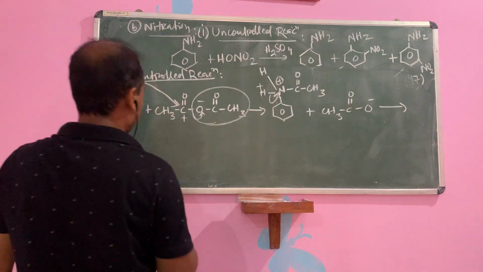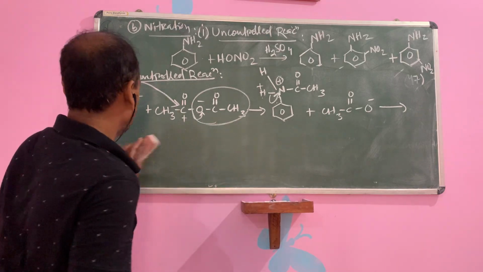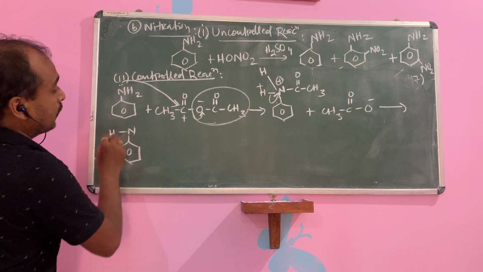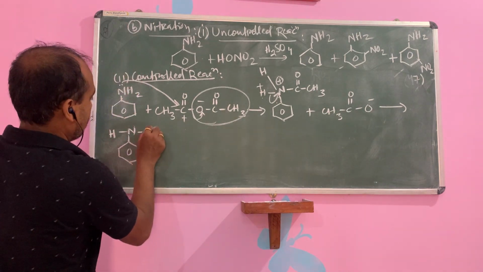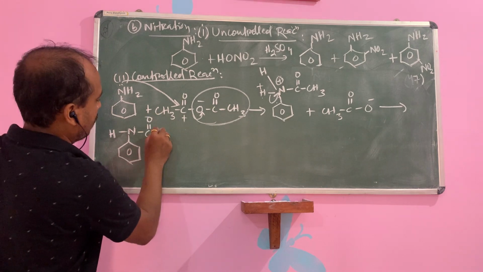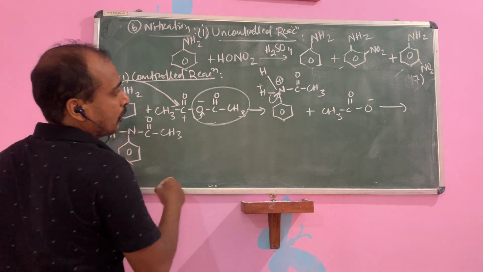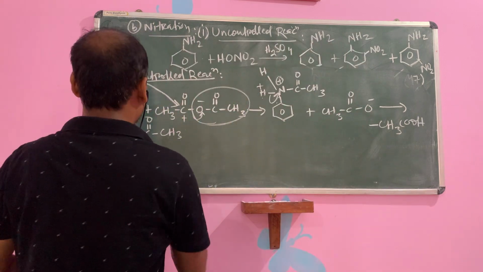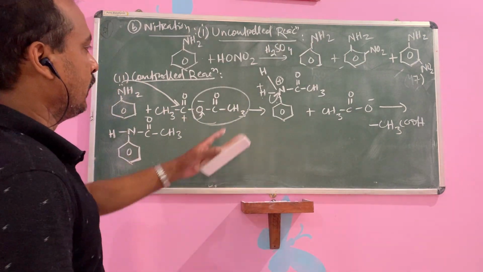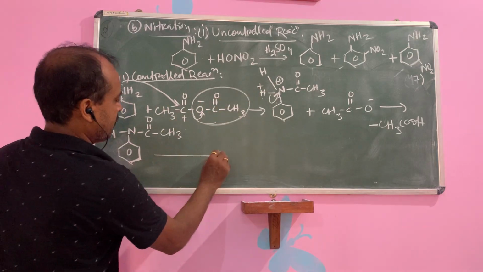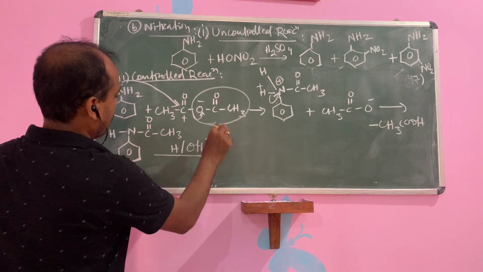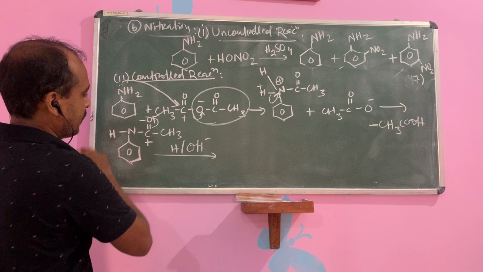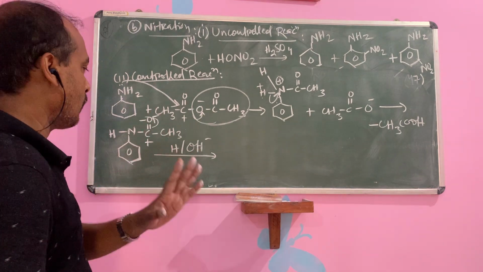Then the next step is here. H, C double bond O, CH3. Okay, you remove here the minus CH3CO. It will be better. Then only this one is the product. Okay, NH C double bond O CH3. Then hydrolysis, followed by the hydrolysis. Okay, what will happen? This one will accept the bond, negative, positive. You join OH here. First, you do one step.